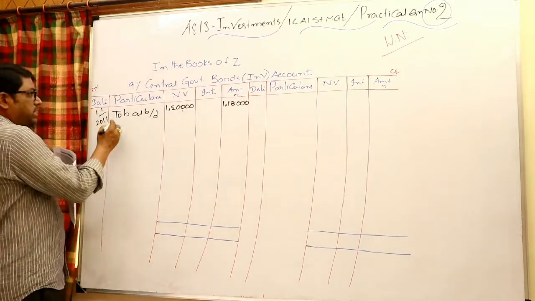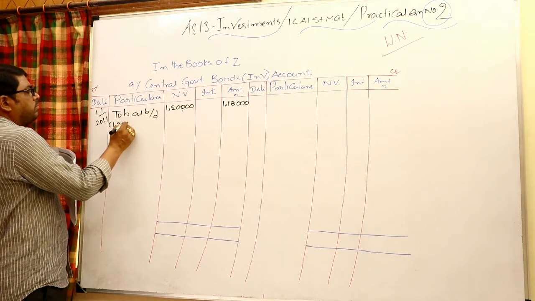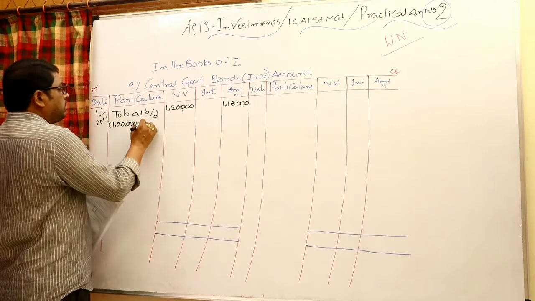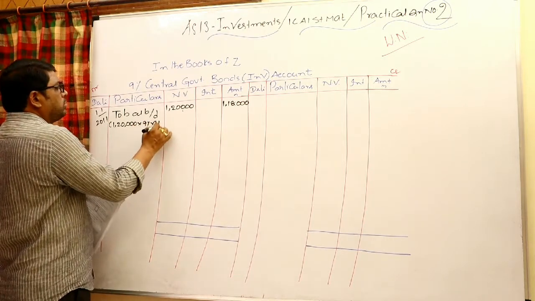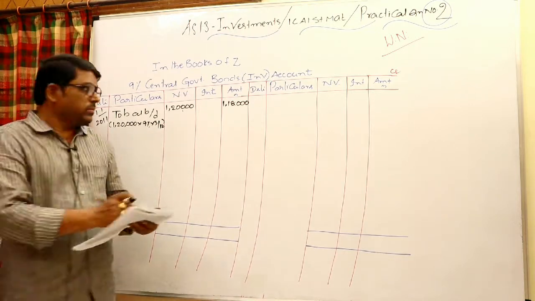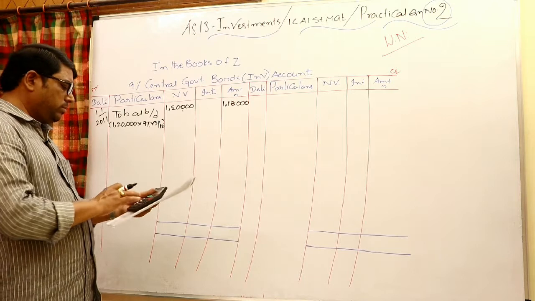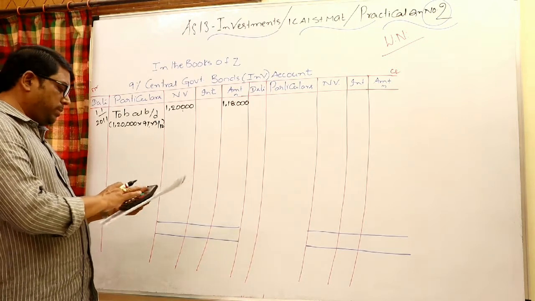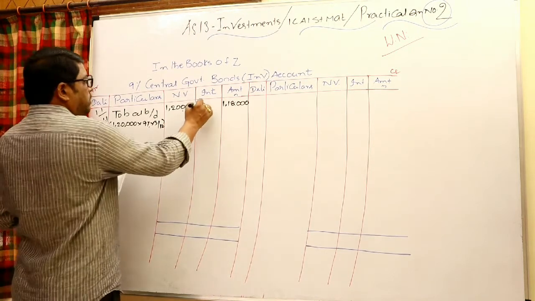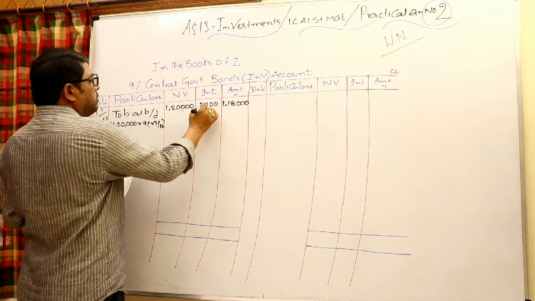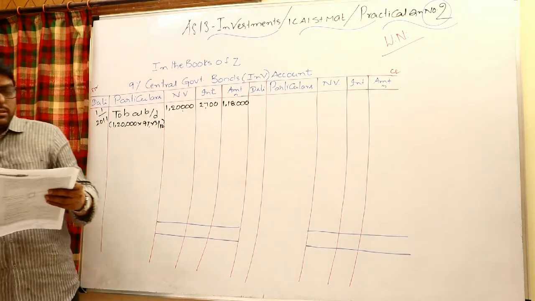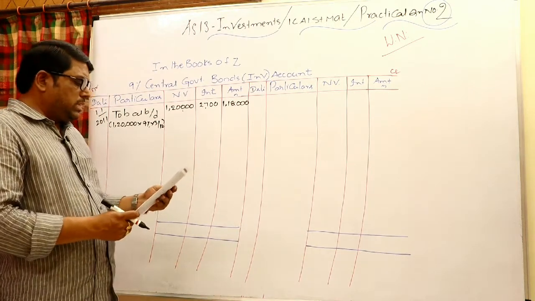So therefore you may write here 1,20,000 into 9% into 3 by 12, that is 2,700. Okay, right. Look at the next transaction.